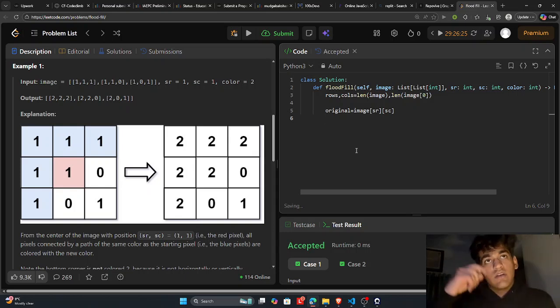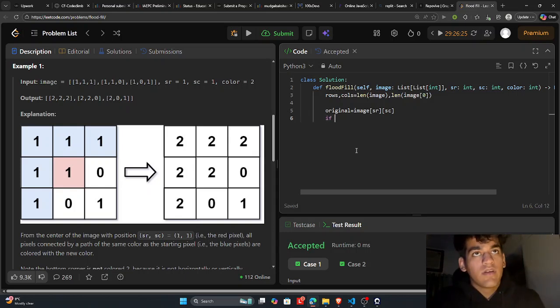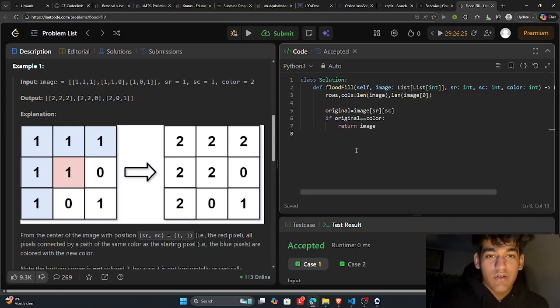This is the location, and if original is already equal to color, there is no need to change anything, then just return the image and go home, sit down, the problem is solved. Sorry. Okay, so I hope I'm clear till here.